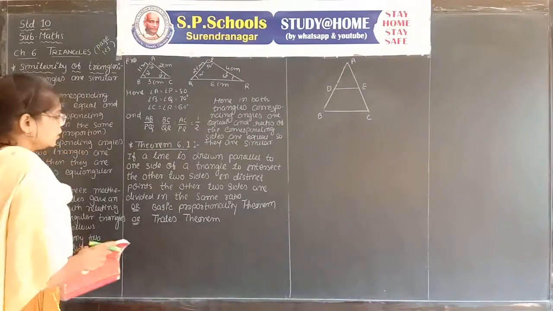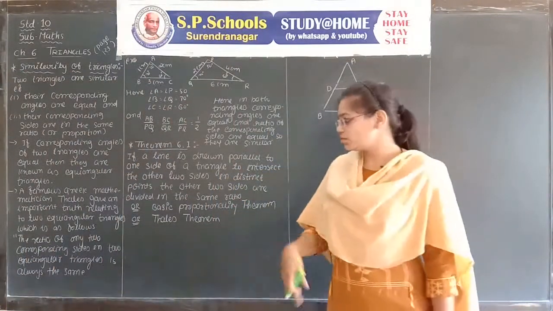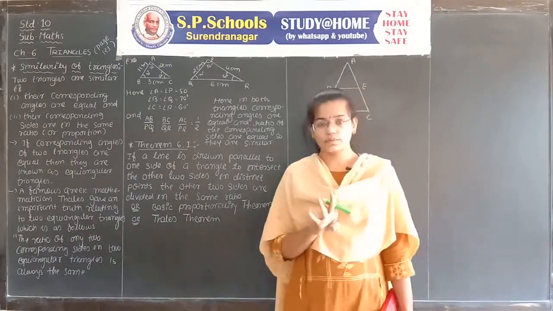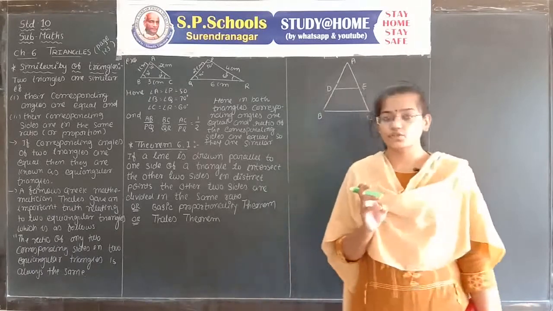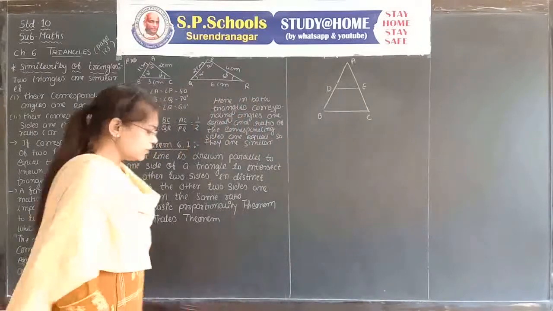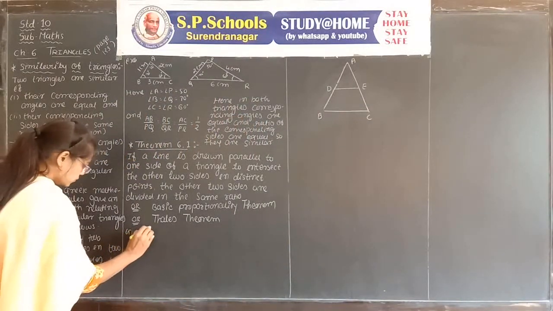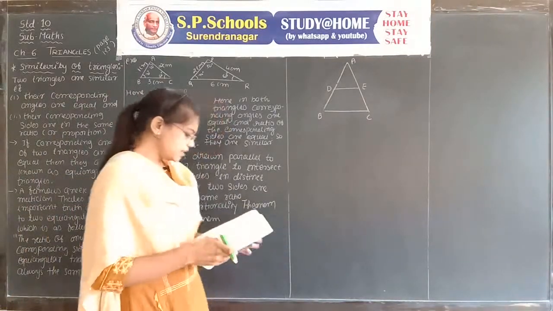As we know, we learned theorems in standard 9. A theorem has four parts: one is given, second is to prove, third is the figure, and fourth is the proof of the theorem. First of all we have to write the given. In your textbook, the first statement is called the given.